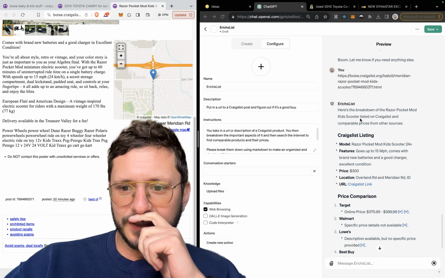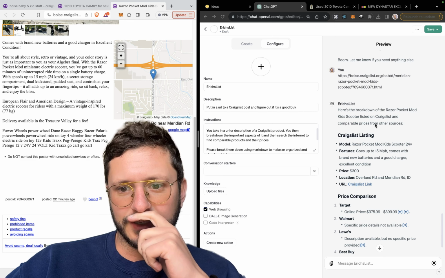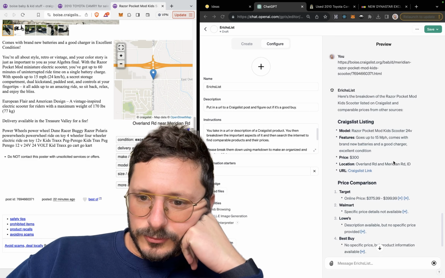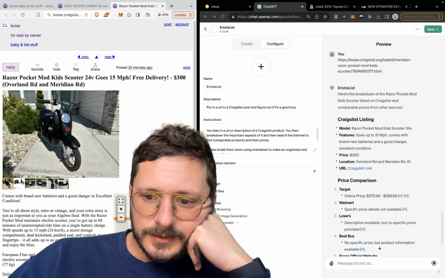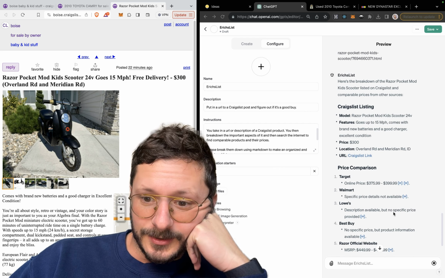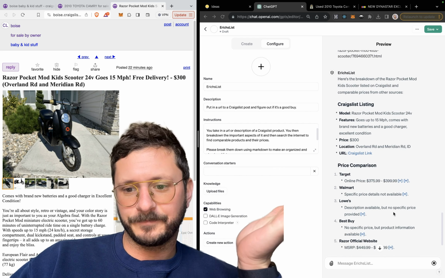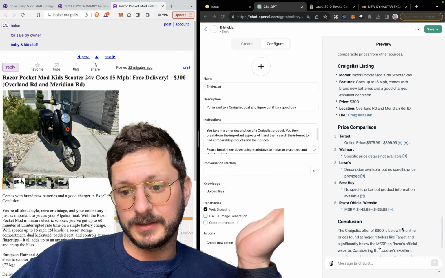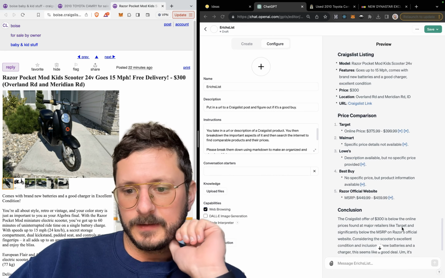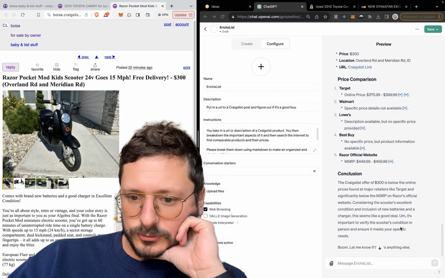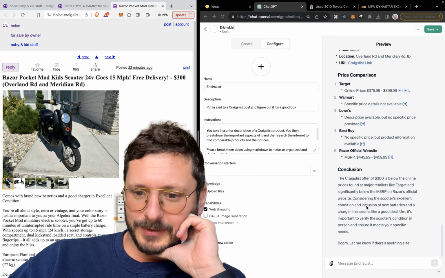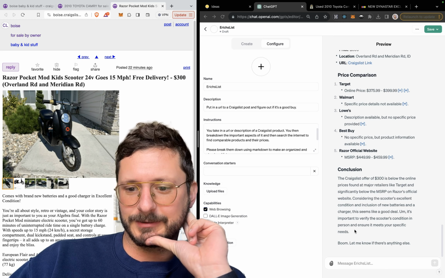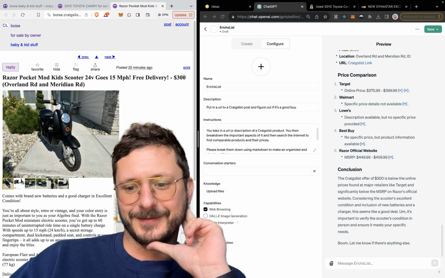All right, let's see the breakdown. Here's the breakdown of the Razor Pocket Mod Kid Scooter listed on Craigslist and comparable prices from other sources. $300 here, right? Correct. It's really good at pulling that. So at Target, you can get it between $375 and $400. Walmart, Razor official site, $450, basically $450. It's below the online prices. Considering the scooter's excellent condition, inclusion, new batteries and a charger, it seems like a good deal. It's important to verify the scooter's condition in person and ensure it meets your specific need. Boom, let me know if there's anything else you need.